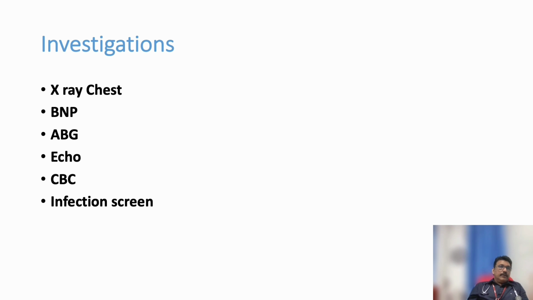Whereas in COPD, you can get polycythemia; the RBC count is elevated. That is because of chronic hypoxemia and erythropoietin overproduction. The patient develops polycythemia. Whereas in cardiac failure, you get either anemia or normal hemoglobin percent. Now, an infection screen should be done because both COPD and cardiac failure can be aggravated by infection. Like a patient who has pre-existing cardiac failure, if he develops a viral fever, the tachycardia and high degree fever, all these things can precipitate cardiac failure. So, an infection screen has to be done in all patients.